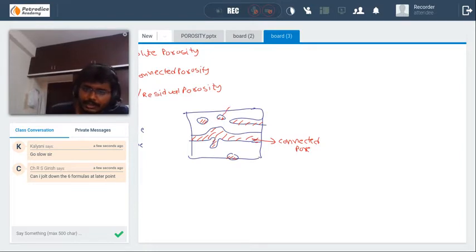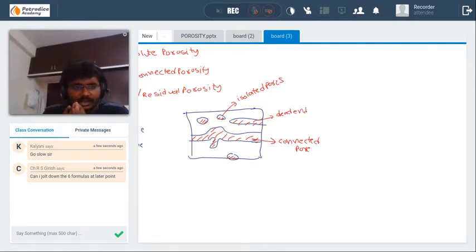There are also isolated pores. They do not have any communication with the well, and they are isolated in the rock only. The other one is dead end pores. Even though there is communication with the well, they do not contribute.